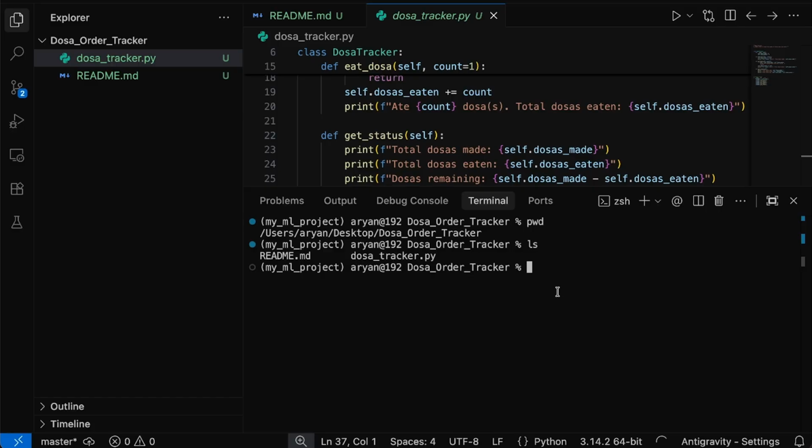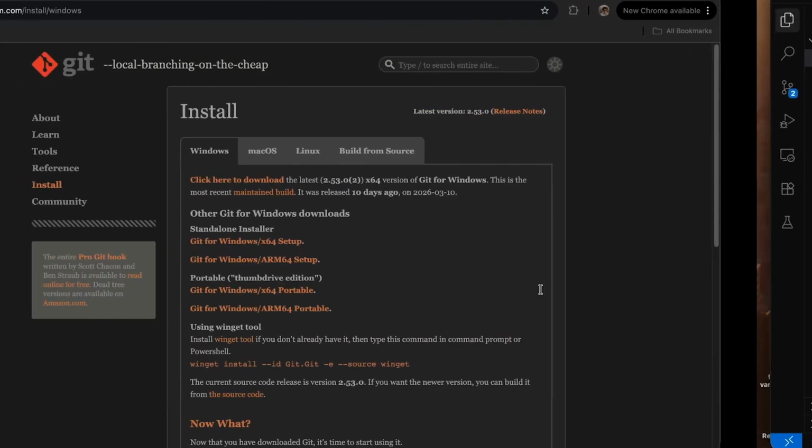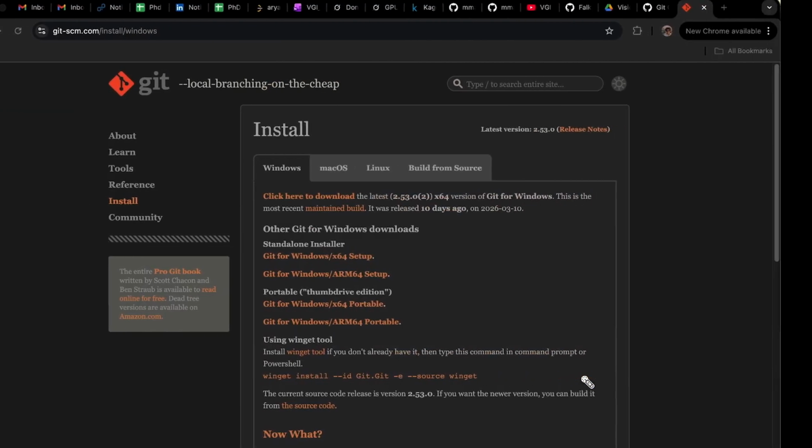Now if you use the second command, git space add space dot, it is going to add all the files which are present under your current directory and prepare them for saving. I hope you are clear on these things, right? Now what is the next command? The next command is git commit. Okay, so let's do the commit operation.